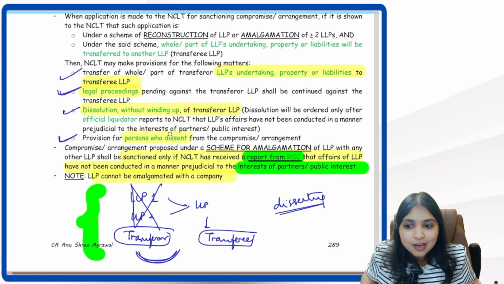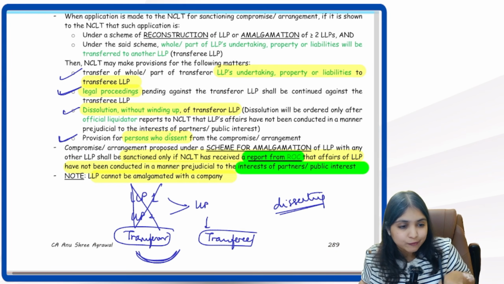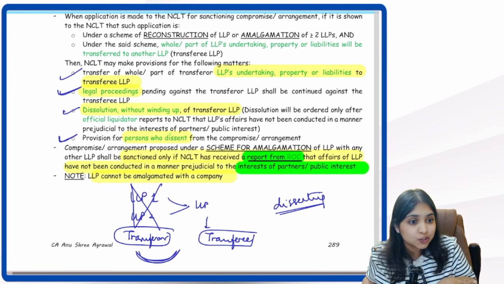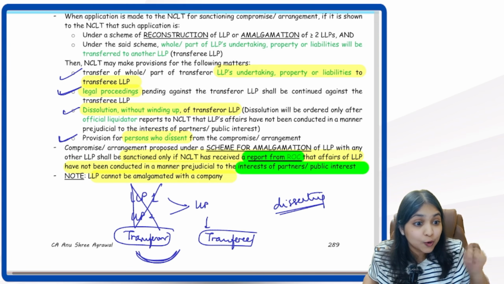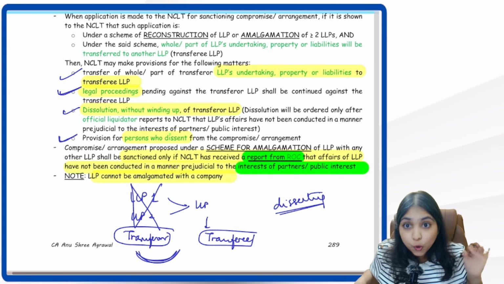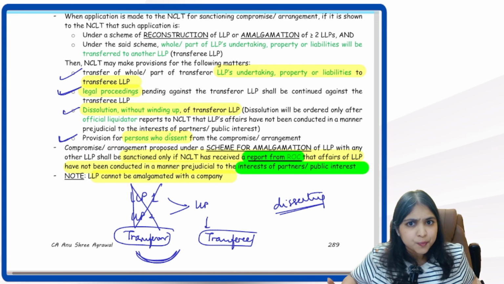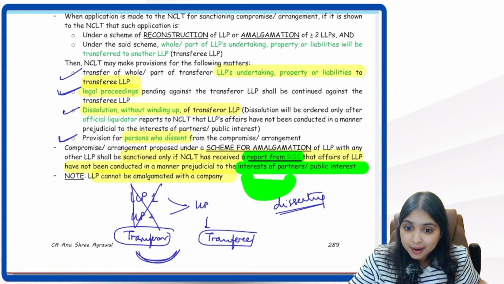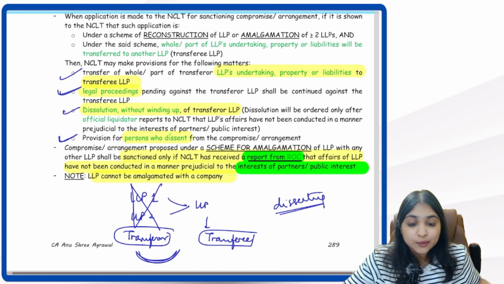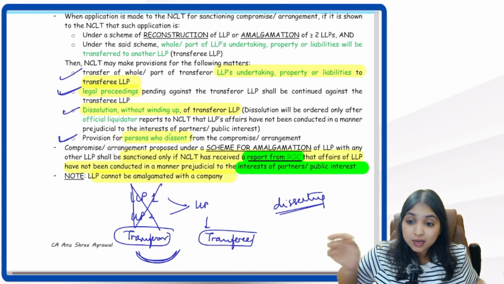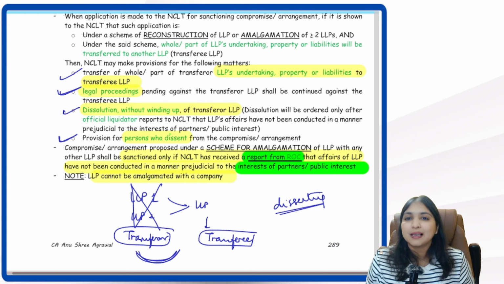Like how in school you get a conduct certificate, right? When you have to leave one school and join the next school, you go to the former school and ask for a good conduct certificate, same thing. So when we want this amalgamation to happen, we'll have to first go to ROC and get a good conduct certificate. What certificate? A report saying that yes, this LLP has not done anything which is against partners' interest. This LLP has not done anything which is against public interest. We have to get this report, submit it to the NCLT. Only then NCLT will allow this amalgamation.